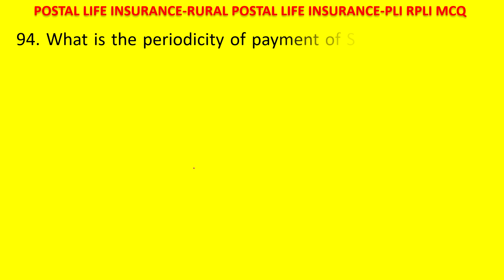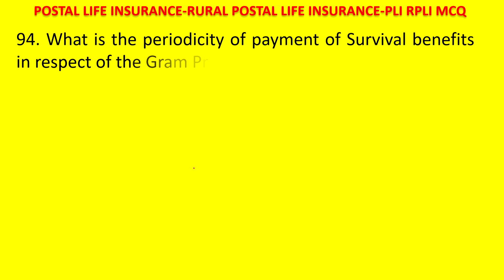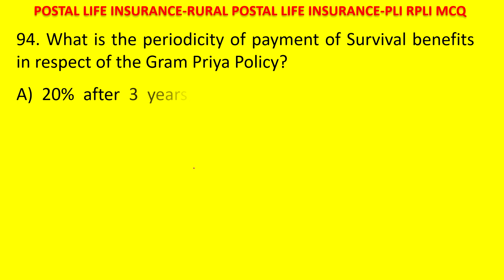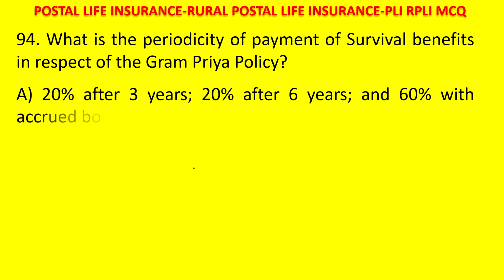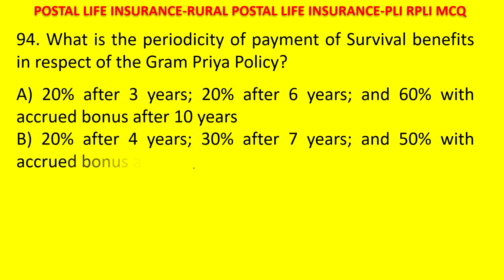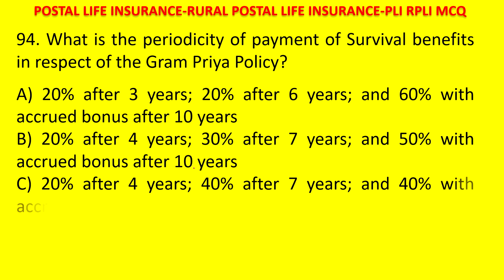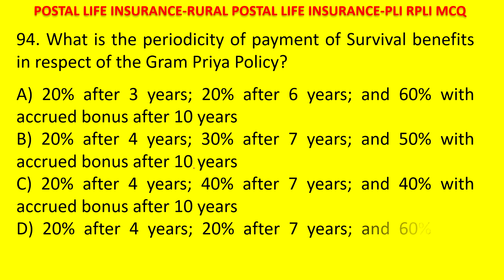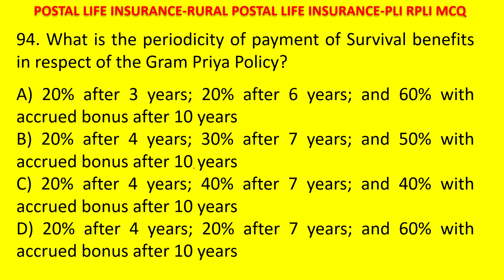What is the periodicity of payment of survival benefits in respect of Gram Priya policy? A. 20% after 3 years, 20% after 6 years, 60% with accrued bonus after 10 years. B. 20% after 4 years, 30% after 7 years, 50% with accrued bonus after 10 years. C. 20% after 4 years, 40% after 7 years, and 40% with accrued bonus after 10 years. D. 20% after 4 years, 20% after 7 years, 60% with accrued bonus after 10 years. Your time starts now.